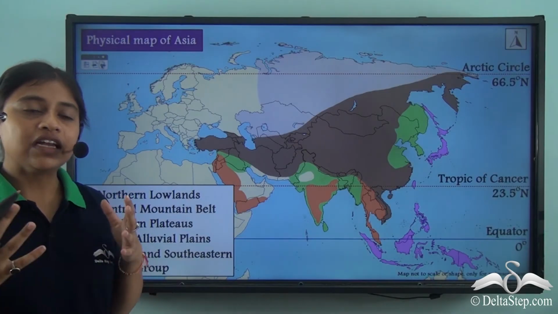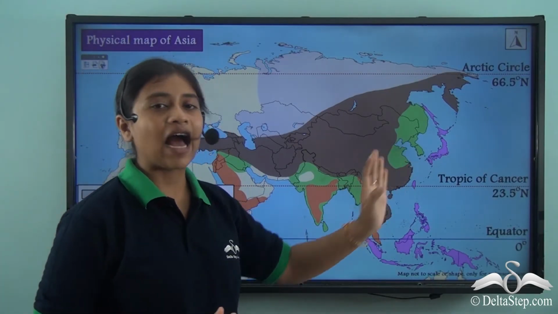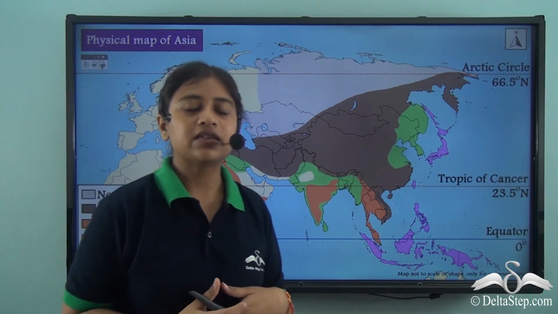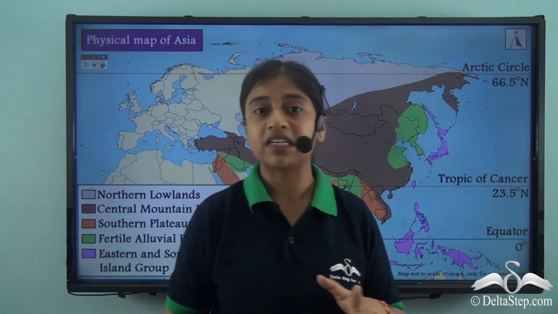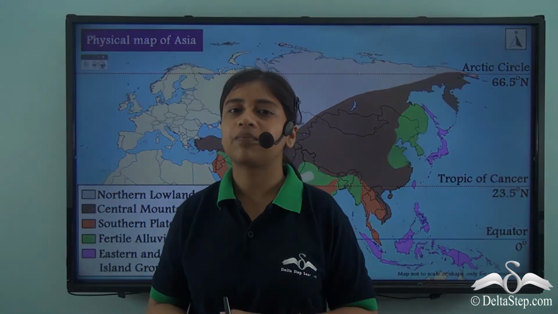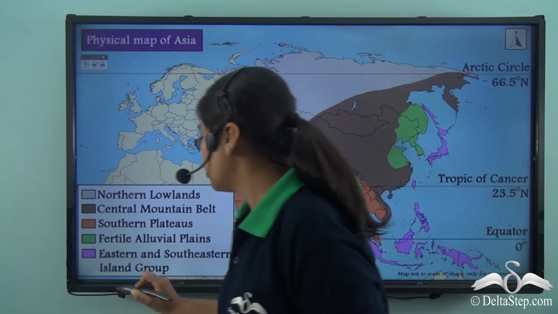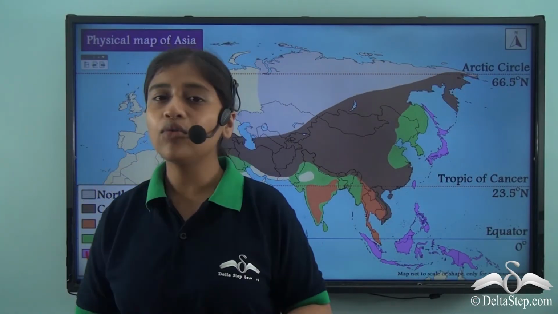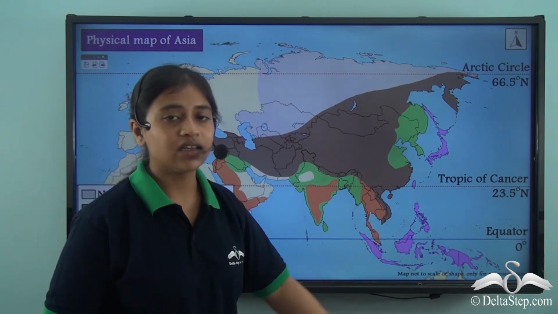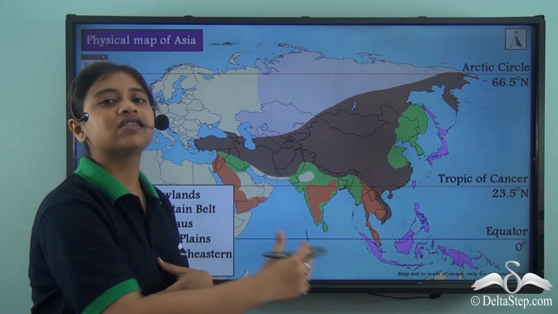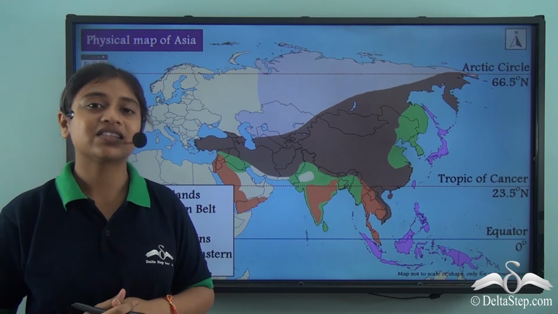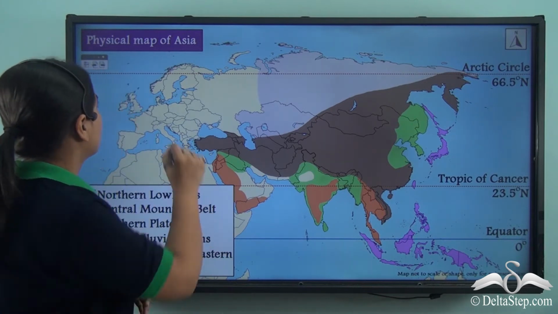So here we learnt about the fertile alluvial plains of the continent of Asia. So far we learnt about all the major divisions, but we are left with another major physical division of the continent. Here I am referring to the eastern and southeastern island groups. As you can see here, they are present in the south and southeastern part of the continent away from the mainland, but it also has its own significance.